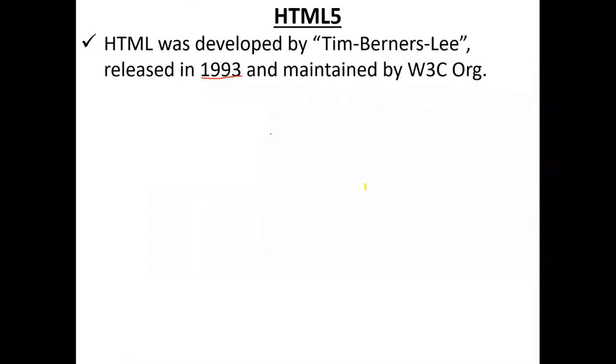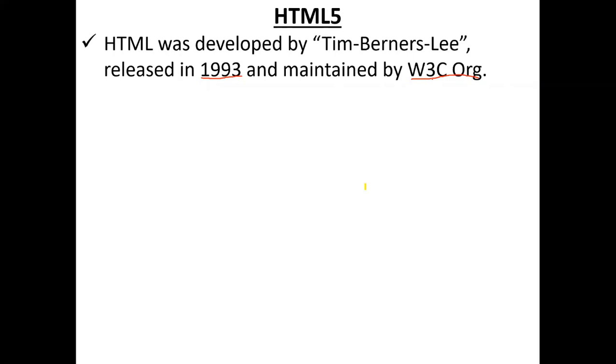So HTML is a product of which company, sir? There is no company, sir. We don't have any company for HTML. Every piece of software is related to some company; Java is Sun Microsystems, .NET is Microsoft, like that, sir. But for HTML, we don't have any company like that. It's open source. Who is monitoring this HTML, sir? The W3C organization is monitoring this HTML. HTML is maintained and managed by the W3C organization.